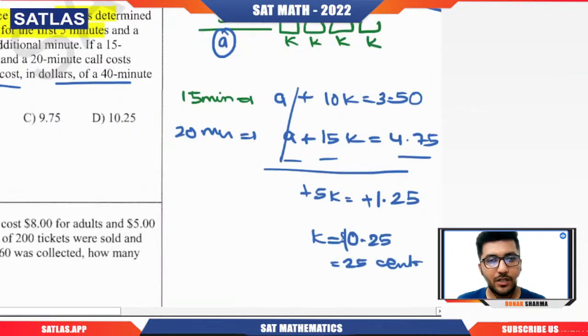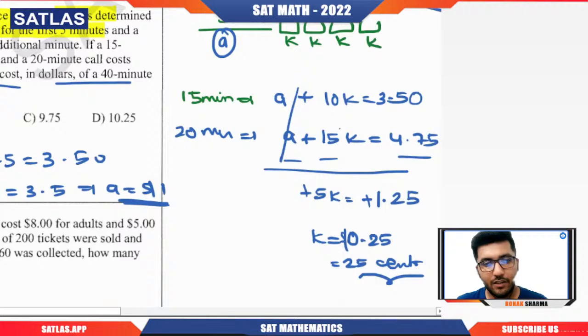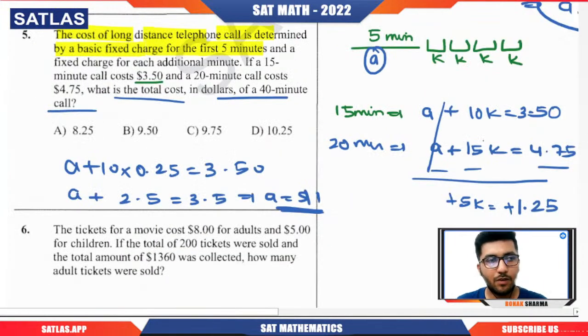If I put K here, A plus 10 into 0.25 equals 3.50. So A plus 2.5 equals 3.5, so the fixed rate is $1, and then we have 0.25. For a 40-minute call, for the first 5 minutes it will be 1, and then for the next 35 it will be 35 into 0.25, which is 8.75. So the answer is 9.75.